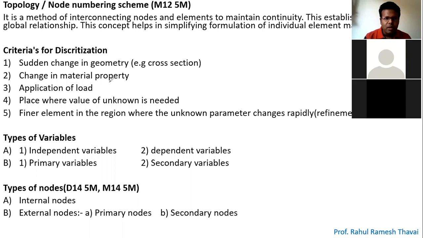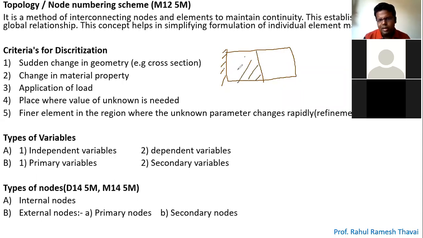Next, change in material property. Let's consider one more case, a tapered bar, which is fixed at one end. Let's consider this tapered bar which is having a single cross section. But for this single cross section, you have a different material for this particular length, and for this particular length you have a different material, right?